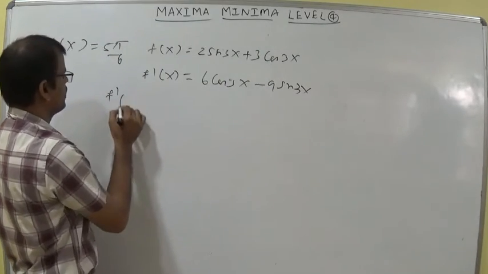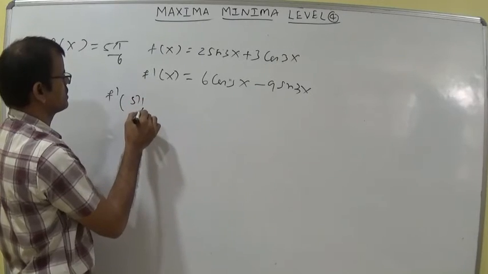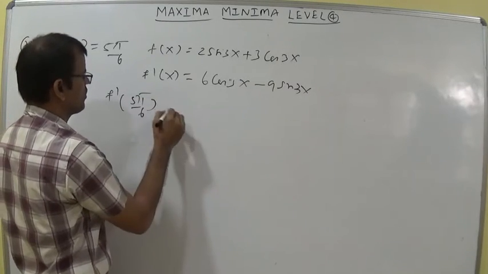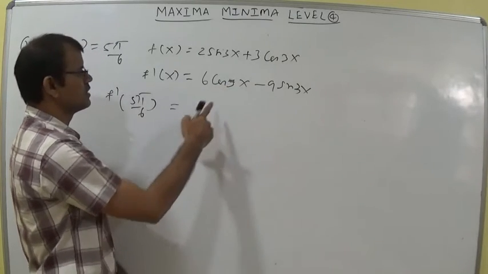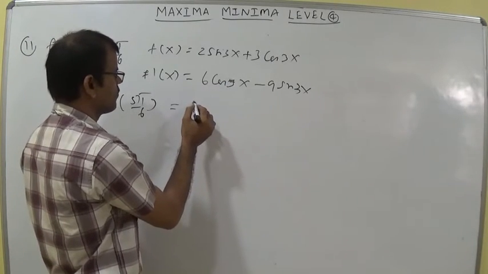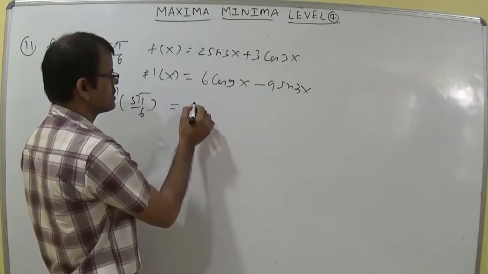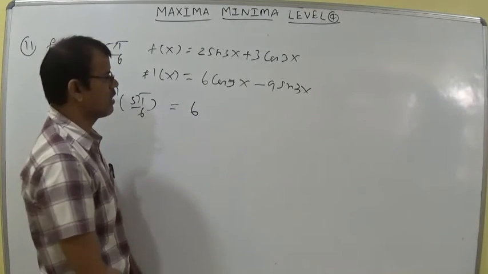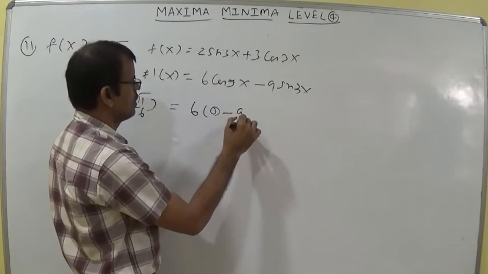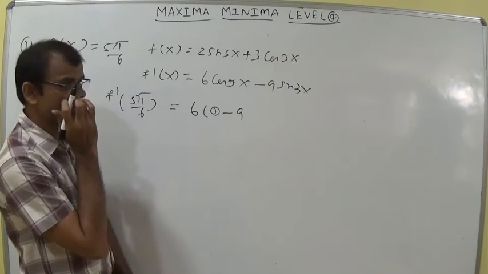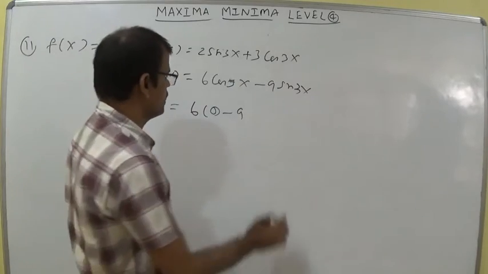So here f dash of 5 pi by 6 I am writing. 5 pi by 6 means 150 degrees, 3 into 150 is 450. 450 means 6 into cos of 360 plus 90, which is cos 90. So this is 0, minus 9 into sin 450, which is sin of 360 plus 90, sin 90, this is 1.